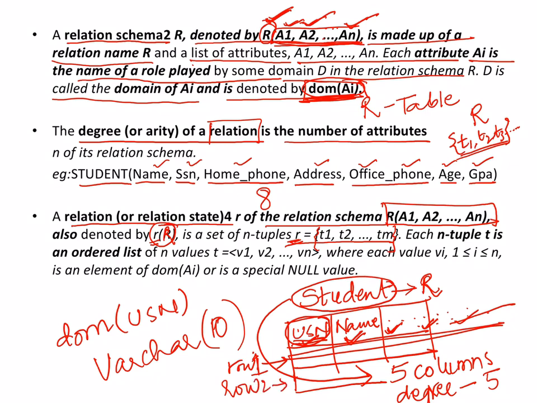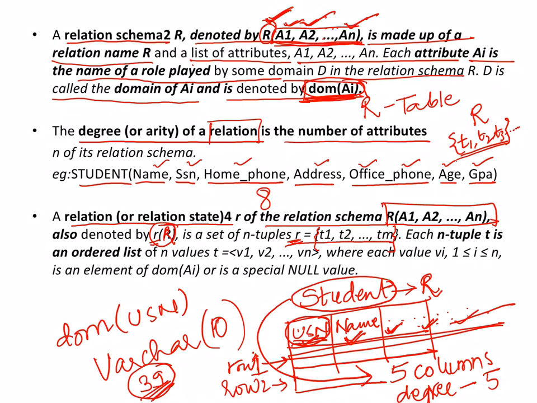How many entries are there? Maybe this is for your class. How many students are there in our class? It is 39 students, and I have an entry for each one of you. So 39 tuples, 39 rows. This is what is meant by a tuple.